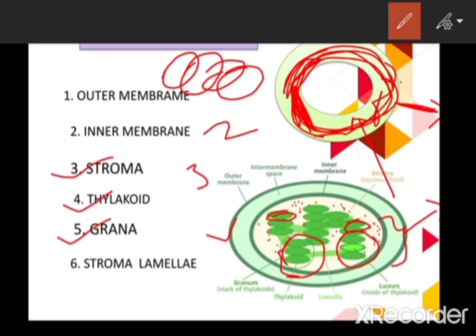Is it clear? So now let's talk about the next important structure, that is the stroma lamellae. If you are seeing here, these two granum are joined with a membrane or a structure. It is called the lamellae. Is it clear? So these grana are interconnected by a membrane, and this membrane is called the stroma lamellae. So in short, that is all about the structure of the chloroplast.